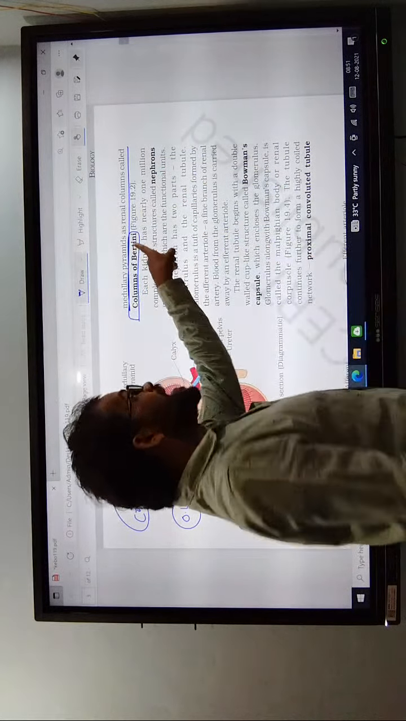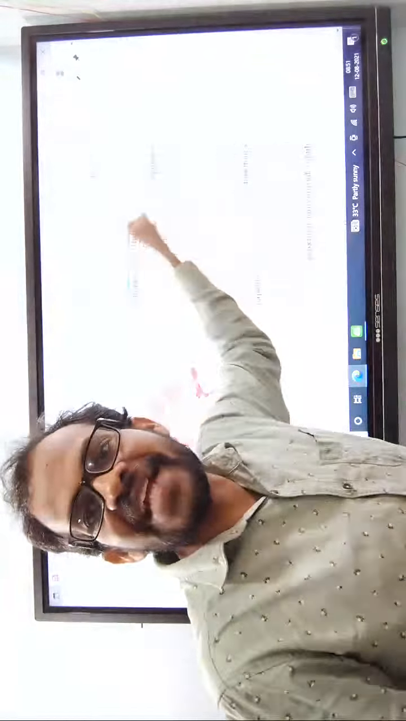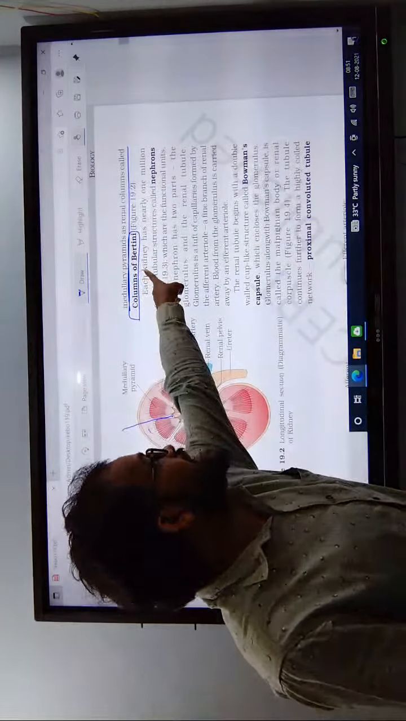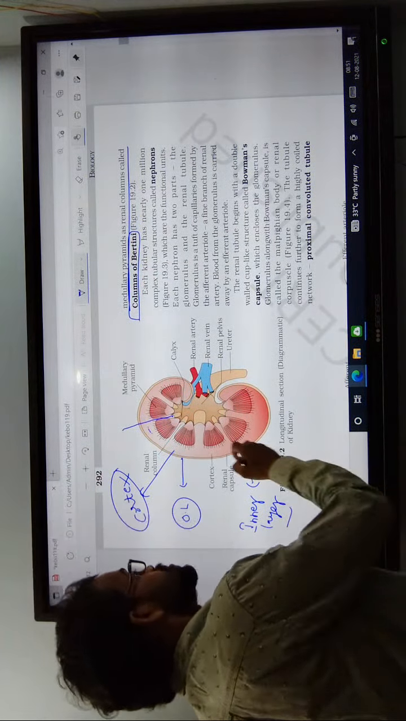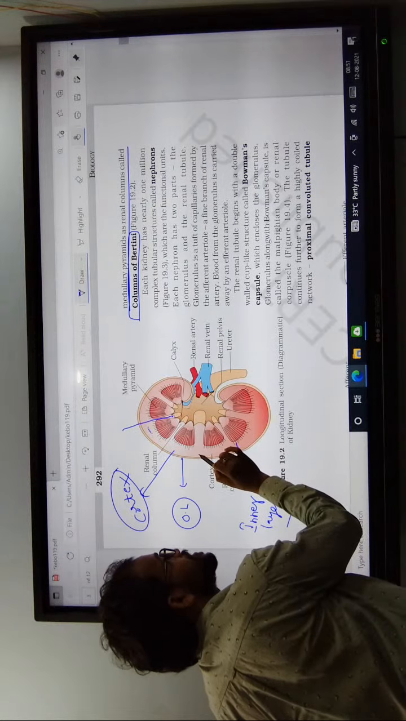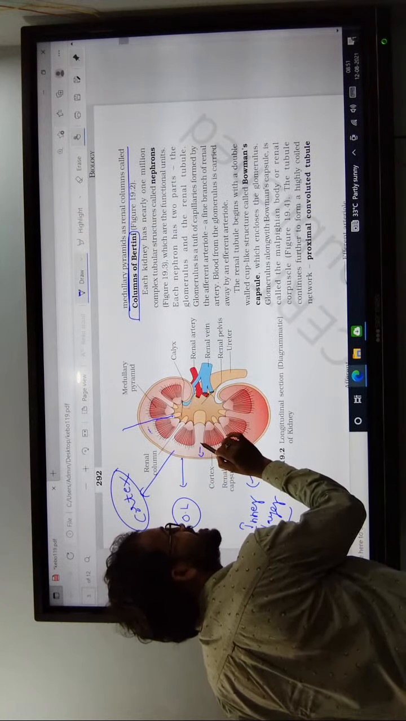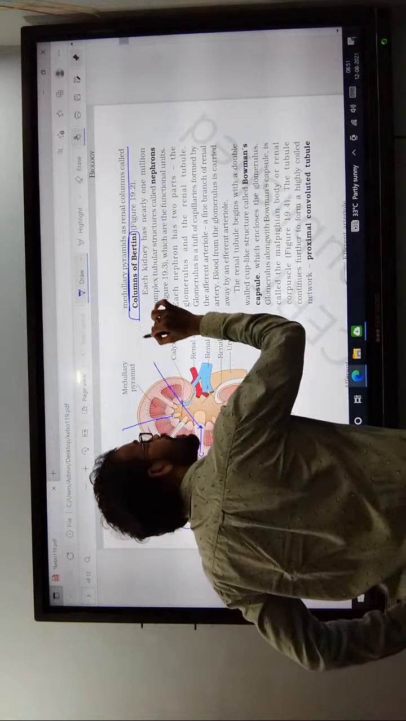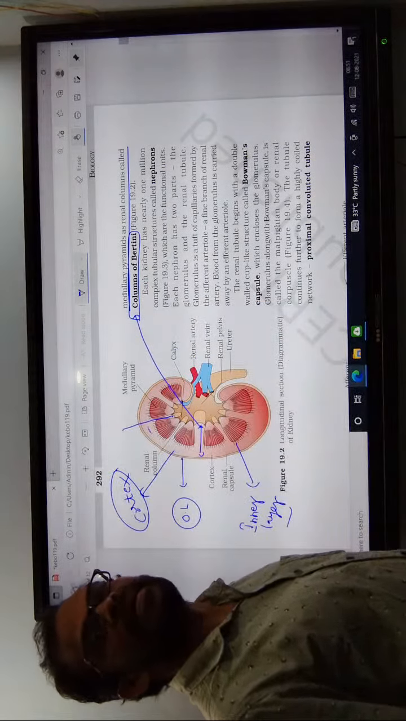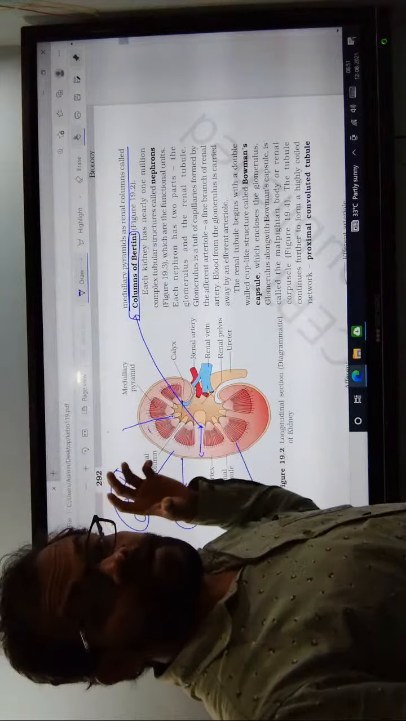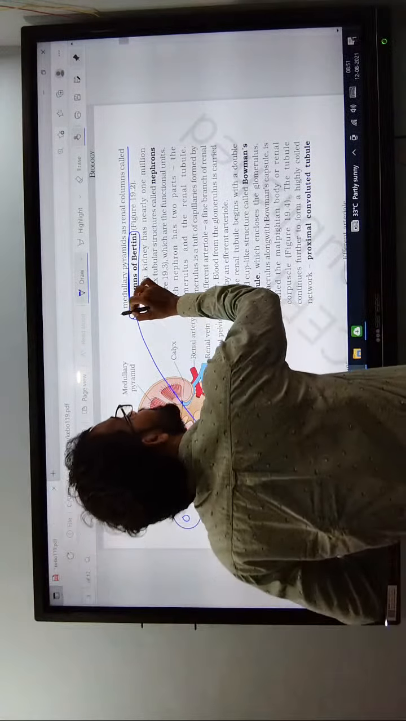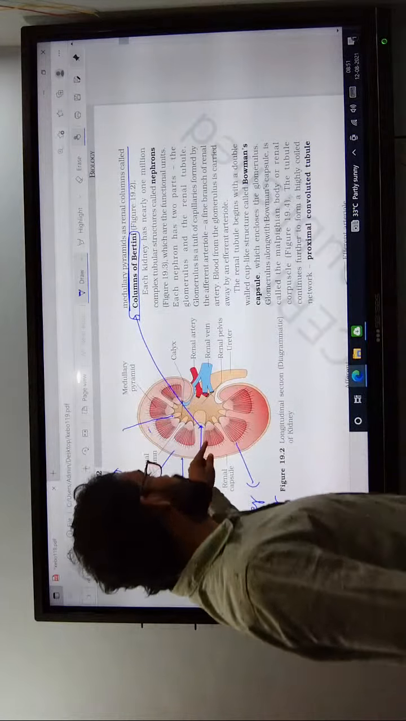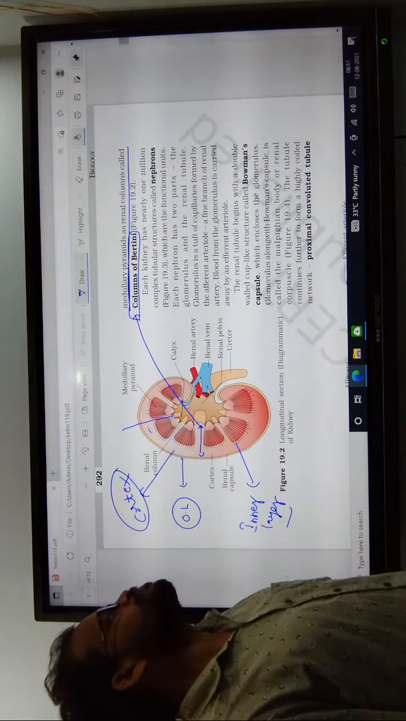Bertini is nothing but the name of a scientist. The cortex region extended into the medullary region is known as the columns of Bertini, also called the renal columns.